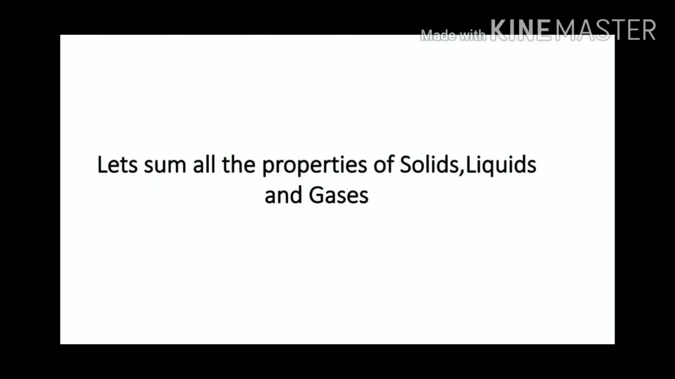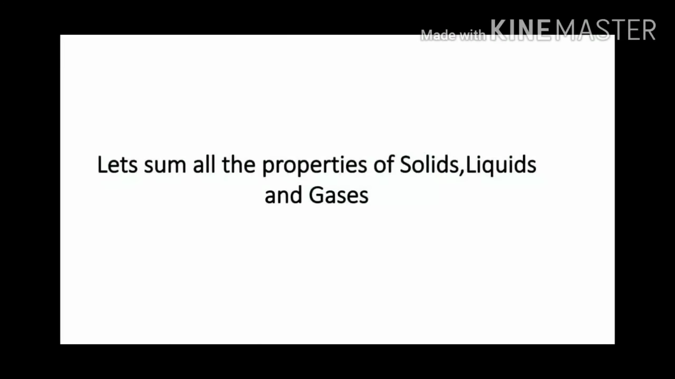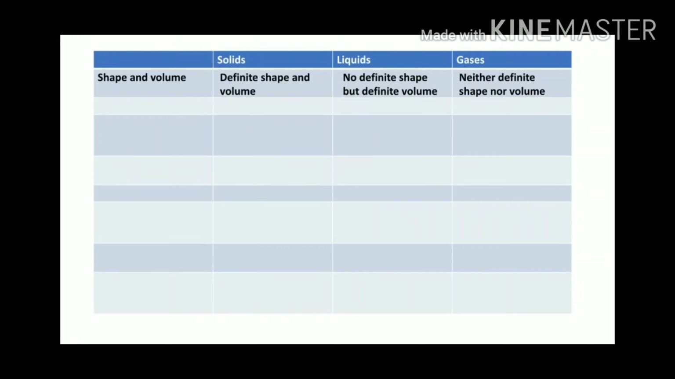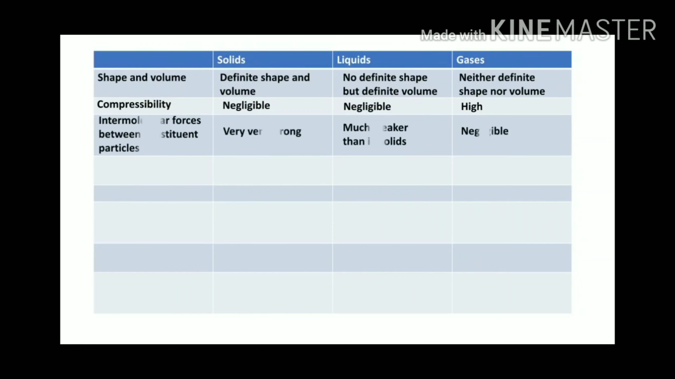Let's sum up all the properties of solids, liquids and gases. Shape and volume. Solids have a definite shape and volume. Liquids, no definite shape but definite volume. Gases, neither definite shape nor volume. Compressibility. It's negligible in the case of solids as well as liquids, but it is high in the case of gases. Intermolecular forces between constituent particles. It's very strong in case of solids, much weaker than in solids, in liquid, and in gases it is negligible.